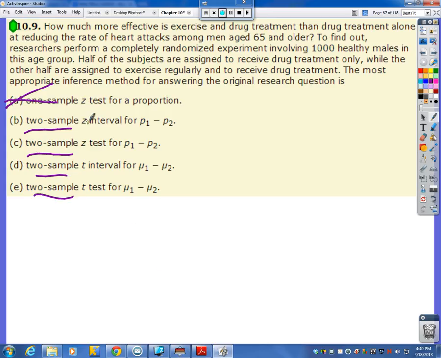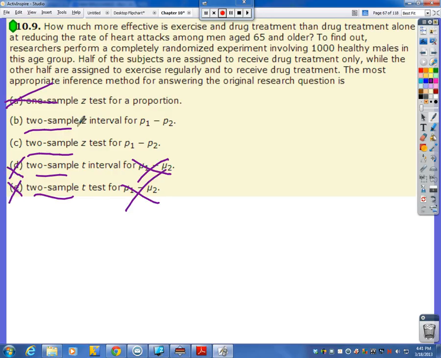Now, before we get to Z and T, are we doing proportion problems or mean problems? Well, are we calculating the mean heart attack rate? No, we're just trying to figure out the proportion of heart attacks. You know, out of the 500 who do exercise and drug treatment, how many of them, not the mean amount of them, but how many of the 500 that did both things had a heart attack later? And then how many of the 500 that just took drugs alone without exercise? How many of them had heart attacks later? So we're just calculating proportions here. So these aren't mean problems at all. So that means these two are out.